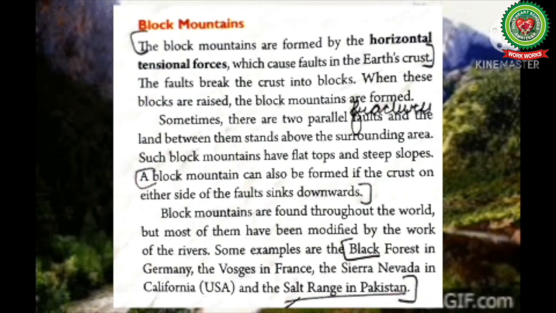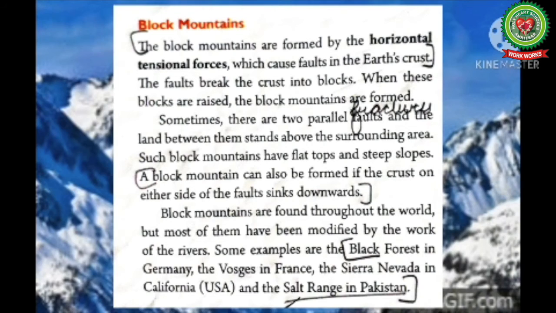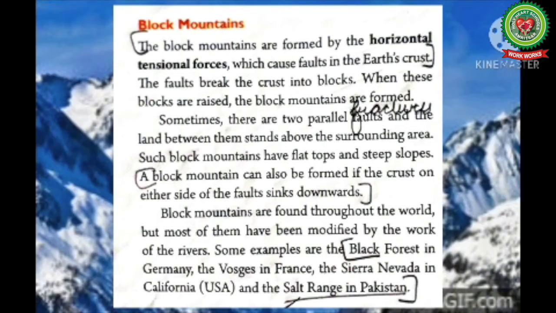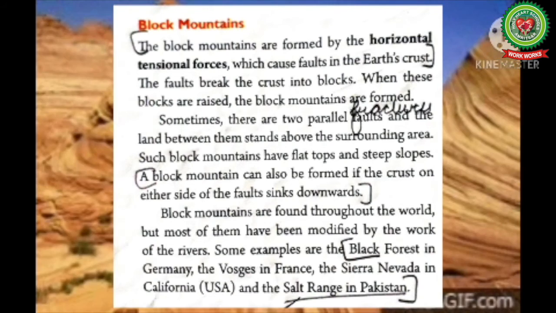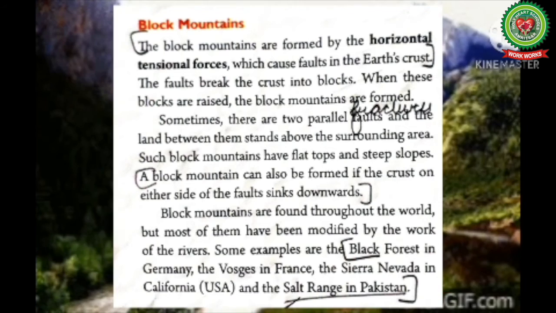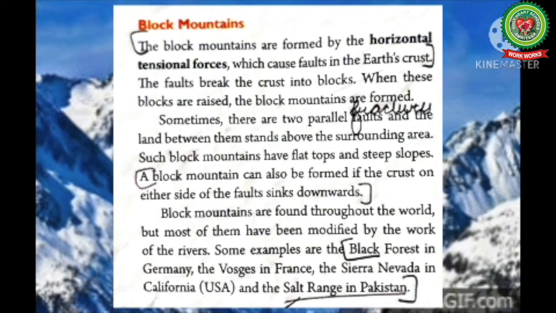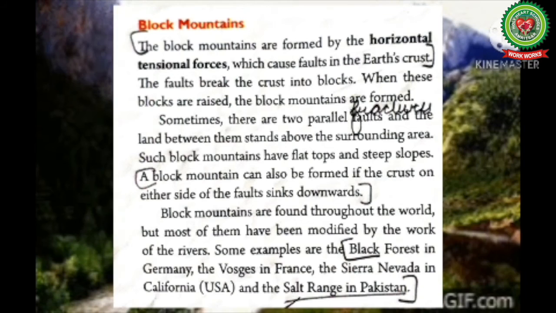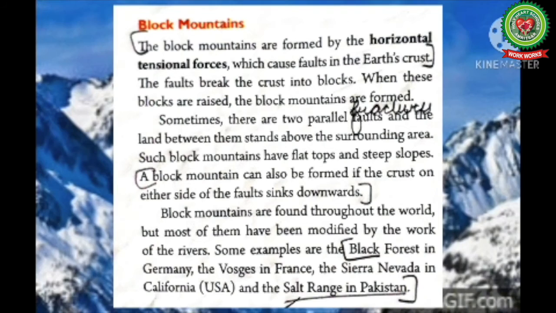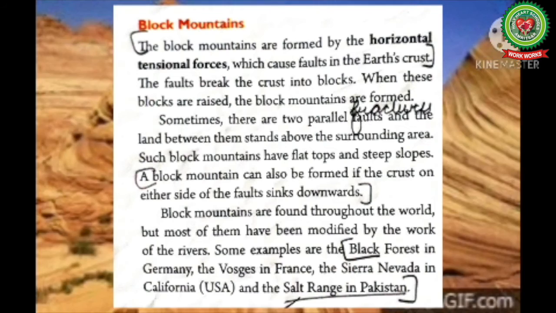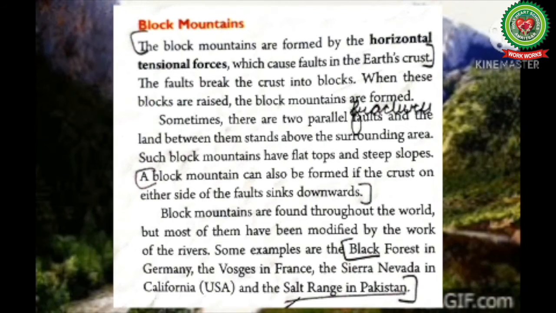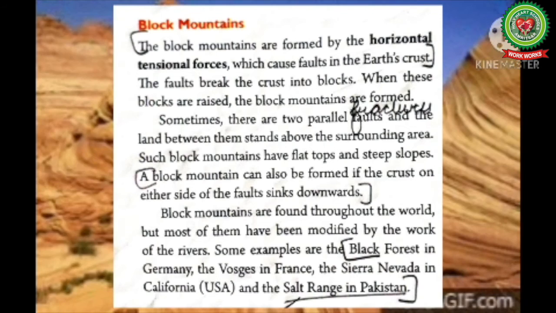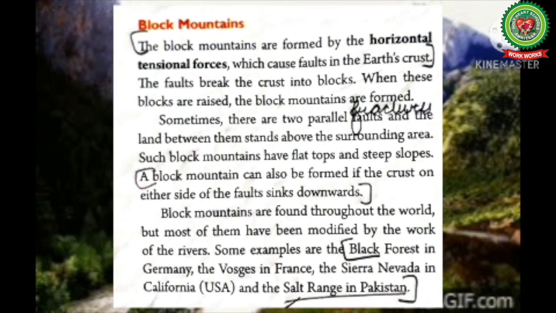The block mountains are formed by the horizontal tensional forces which cause faults, means cracks in the earth's crust. The faults break the crust into blocks. When these blocks are raised, the block mountains are formed. When one part rises up, it forms a block mountain. Sometimes there are two parallel faults and the land between them stands above the surrounding area. Such block mountains have flat top and steep slopes.